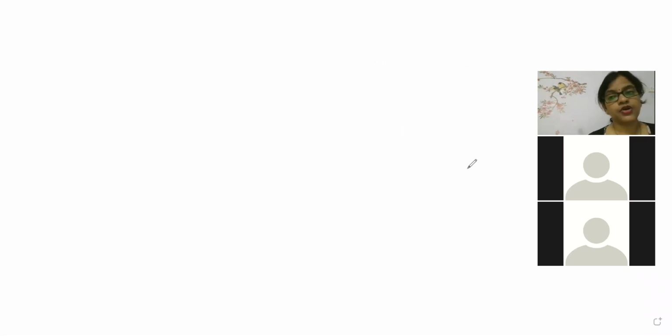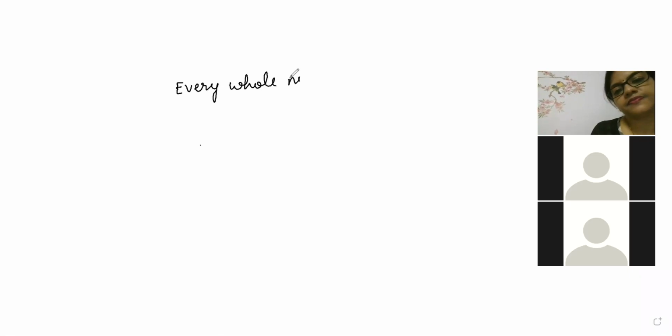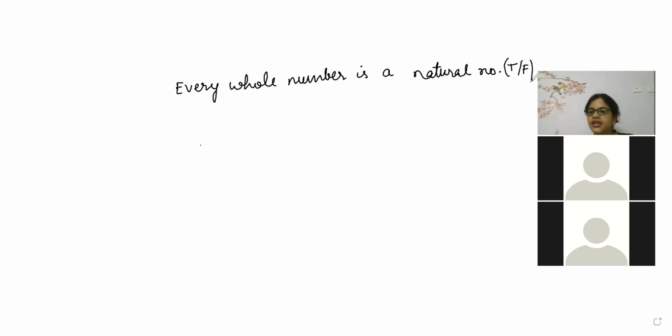This is a true false session. You have to tell me whether it is true or false. Okay. First question is, every whole number is a natural number. True or false? Very good. Kanishka, Keshav, Naresh, Ashwin, Krishna, Divyashri. Everyone said false.